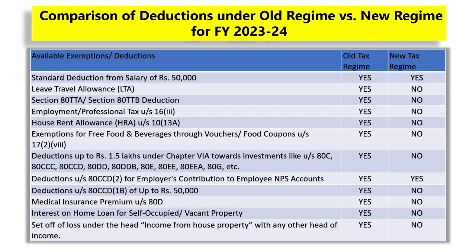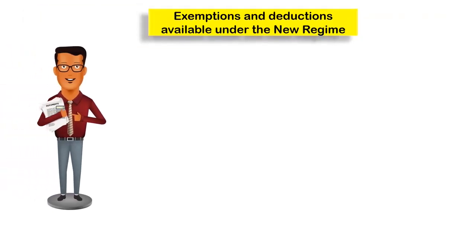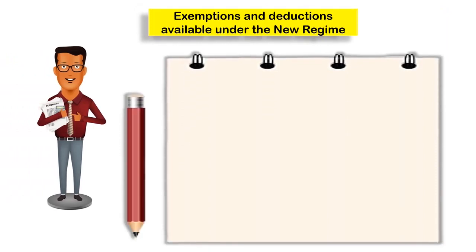However, if you compare it with the new tax regime, in the new tax regime, only standard deduction from salary up to Rs 50,000 is available, along with deductions under Section 80CCD2 for employers' contribution to employees' NPS account. Along with this, under the new tax regime, there are some more exemptions and deductions which are available.